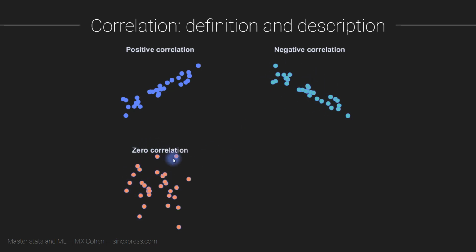Here's an example of a 0 correlation. So 0 correlation data tend to just look like a big cloud. There isn't any clear relationship between one variable and the other variable.